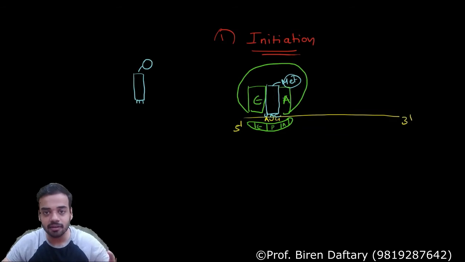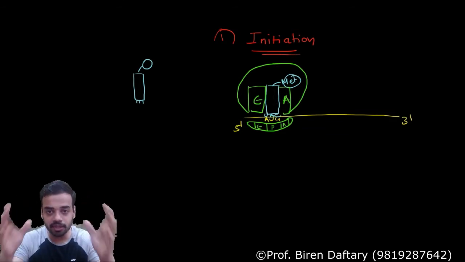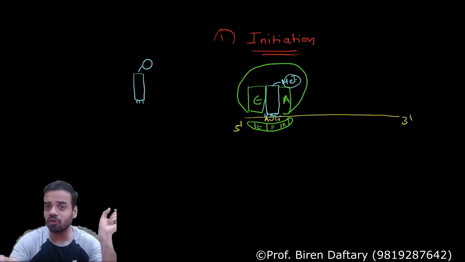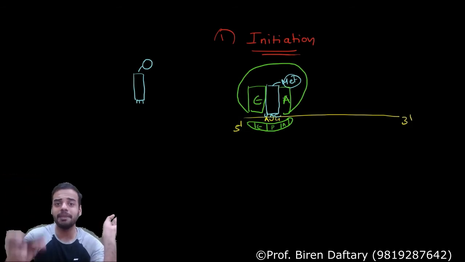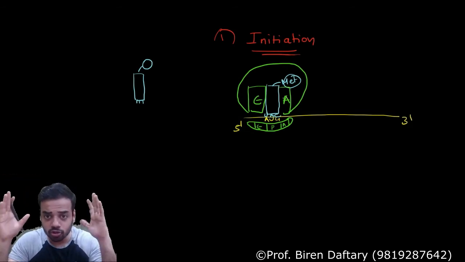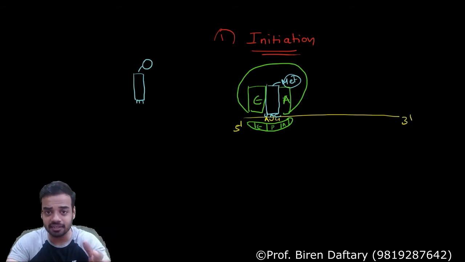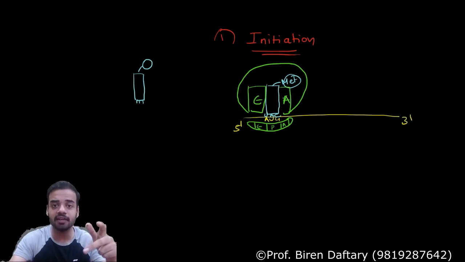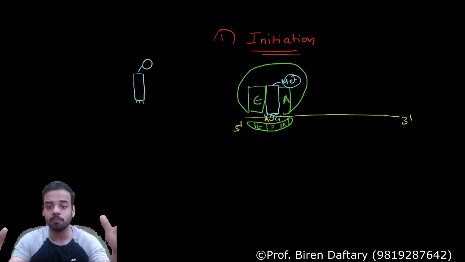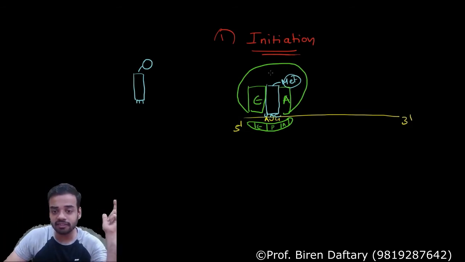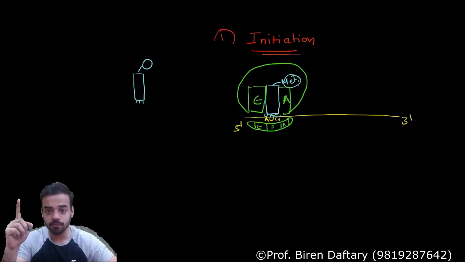Is this clear? So what you need to remember in translation is, the start codon is positioned in the P area of the ribosome. So the first tRNA which enters having the amino acid methionine will enter the P area. A and E areas are open. Also remember, each of these areas is equal to 1 codon.